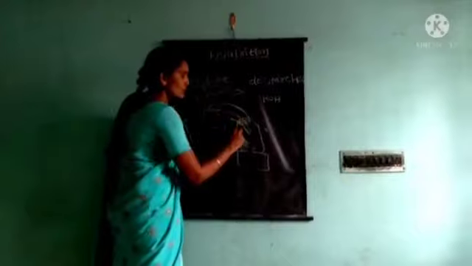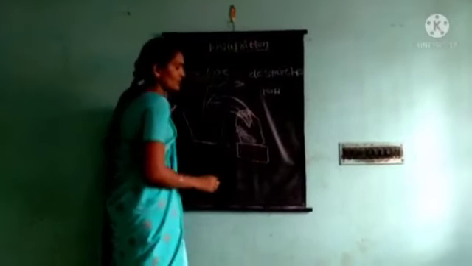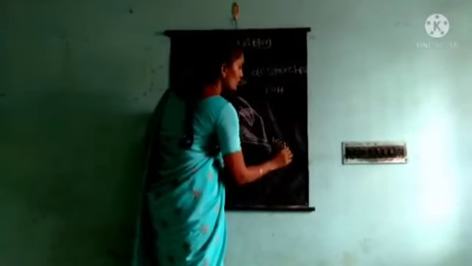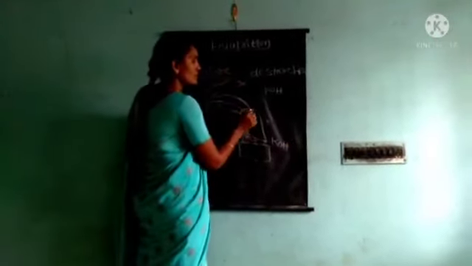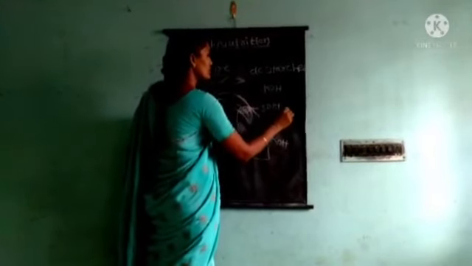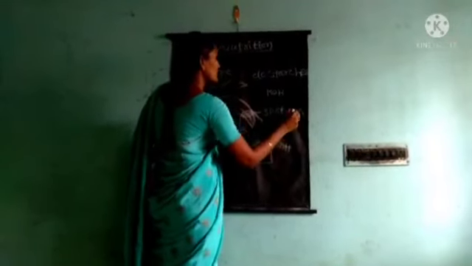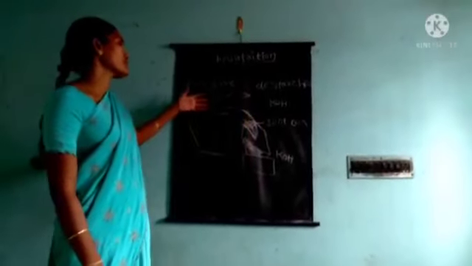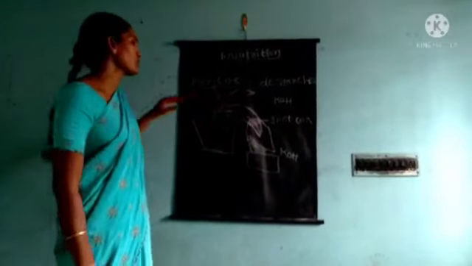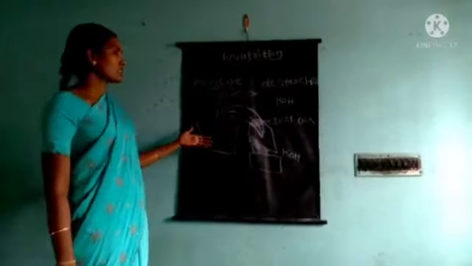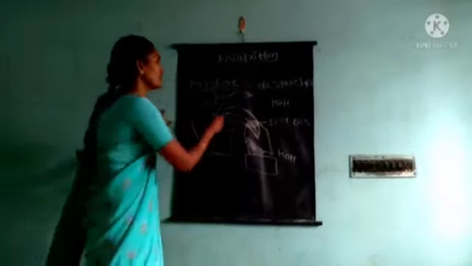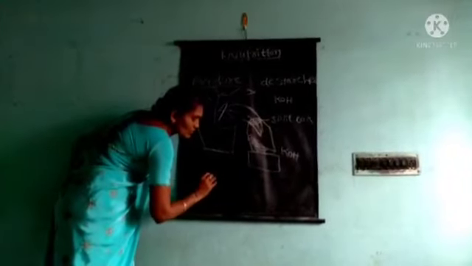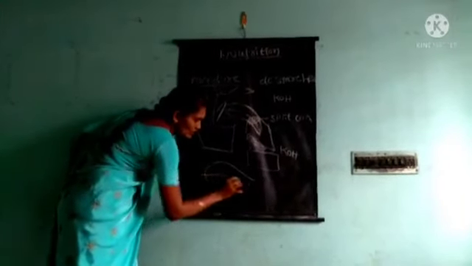See children, observe this figure. This is the wide mouthed bottle and we take KOH solution in that bottle. This is the split cork. Okay children? This total arrangement is kept in the sunlight. After 2 hours, this leaf is removed from the plant and we conduct the iodine solution test.